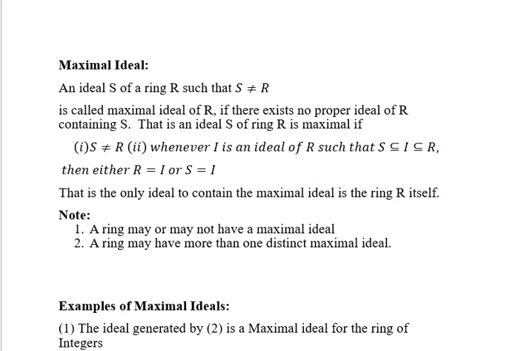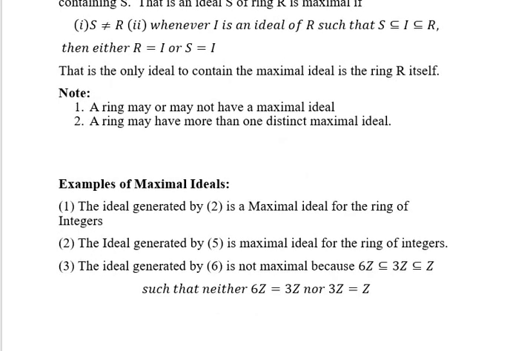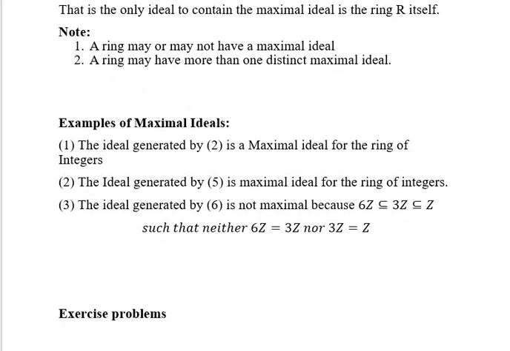A ring may have or may not have maximal ideals, and a ring may have more than one distinct maximal ideal also. As an example, let us see what are the maximal ideals. The ideal generated by 2 is a maximal ideal for the ring of integers, because we all know that 2Z is entirely contained in Z and you cannot find any set in between 2Z and Z which contains 2Z. Similarly, the ideal generated by 5 is a maximal ideal for the ring of integers.